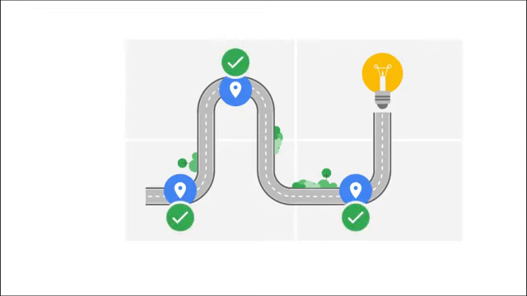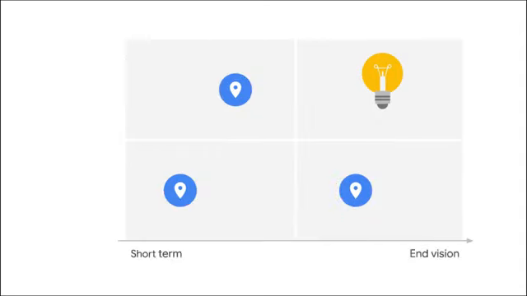Each of the smaller steps will deliver value along the way, which will also make it easier to attain leadership buy-in for your business case. As a reminder, our transformation roadmap has 2 dimensions. Along the horizontal axis is the timeline for next steps to the end vision. And the vertical axis is the journey for incremental improvements to 10x solutions. The intersection between these 2 axes creates 4 quadrants.